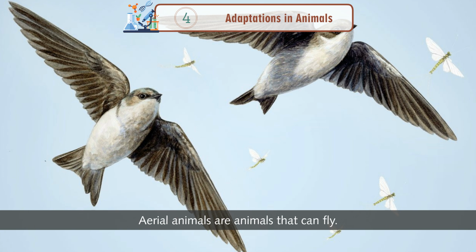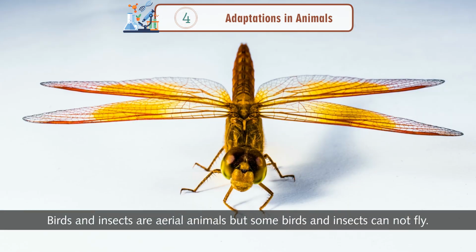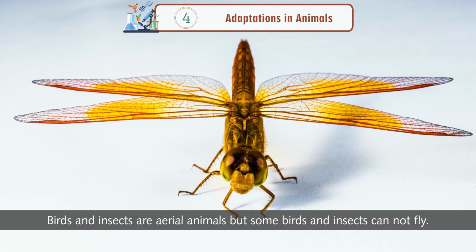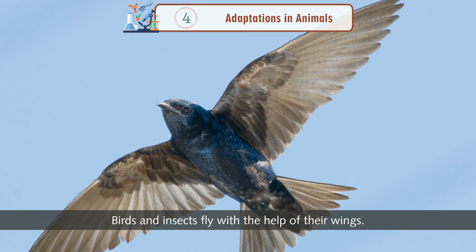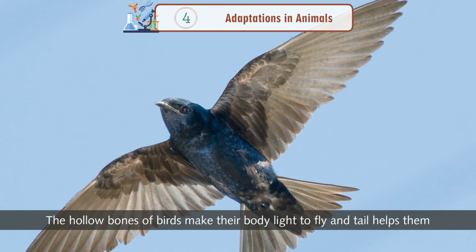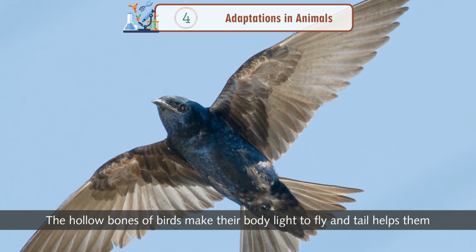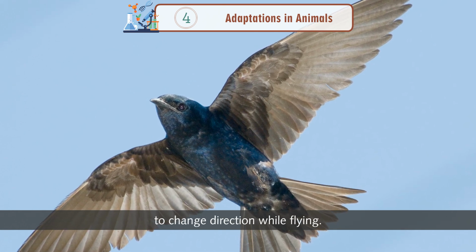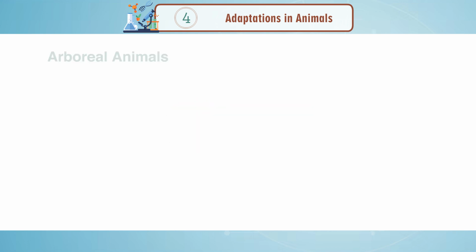Aerial animals. Aerial animals are animals that can fly. Birds and insects are aerial animals, but some birds and insects cannot fly. Birds and insects fly with the help of their wings. The hollow bones of birds make their body light to fly, and the tail helps them to change direction while flying. Add-ons. Bat is also an aerial animal. It is the only mammal that can fly.